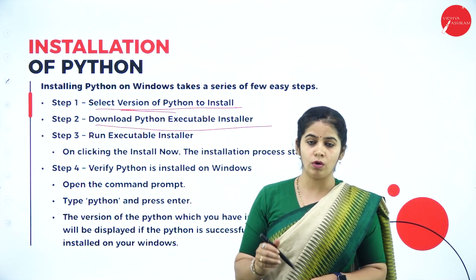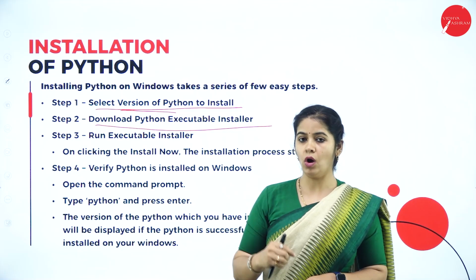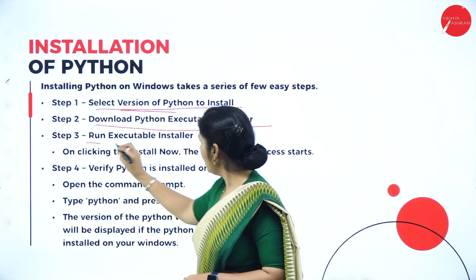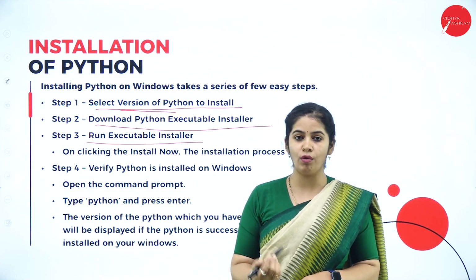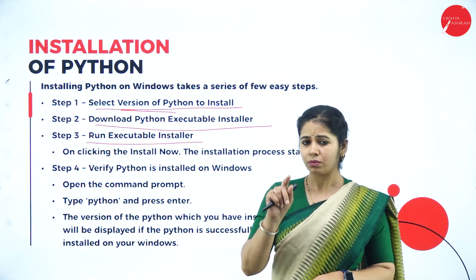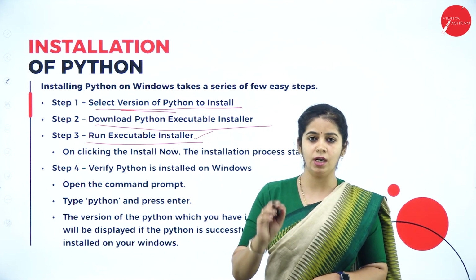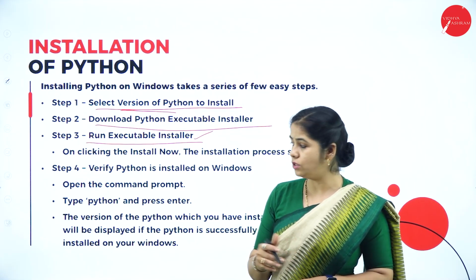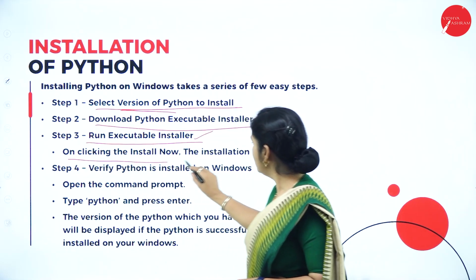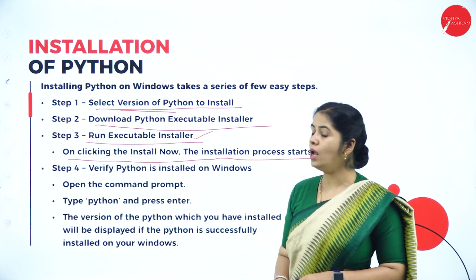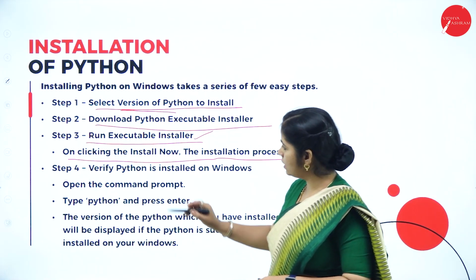Then download the Python executable installer. First select the version, then click on the download button and run the executable installer. After downloading, go to the run. One icon will be there; click on that and it will run the software to be installed. Then on clicking on Install Now, the installation process will start. Okay, this is step 3.